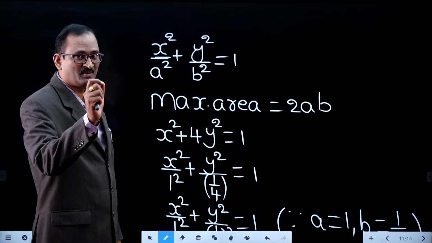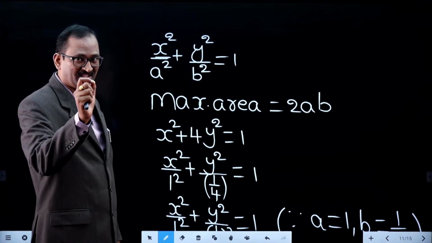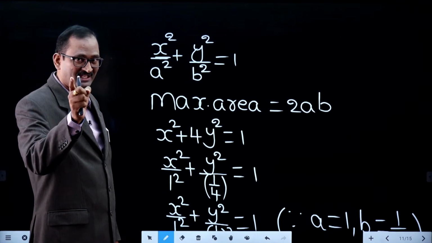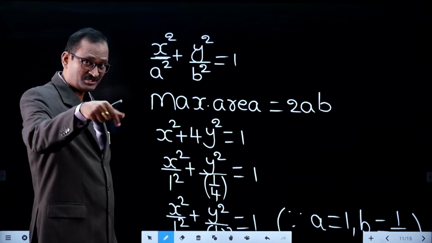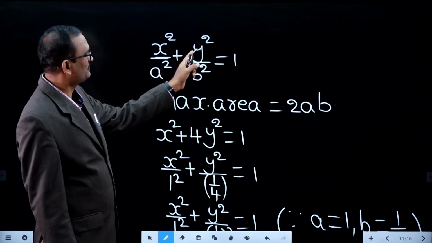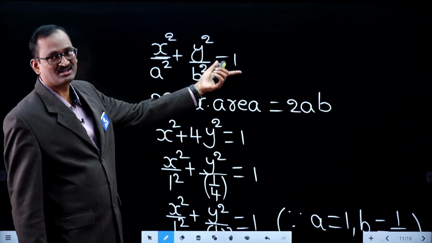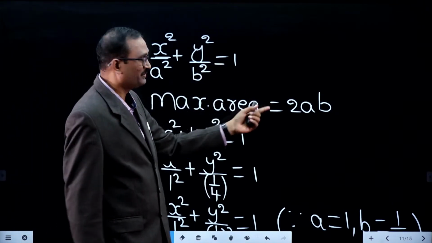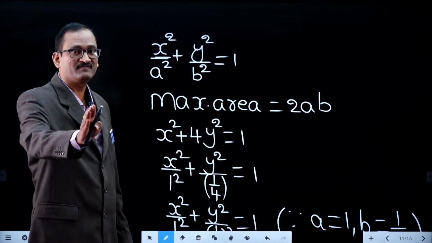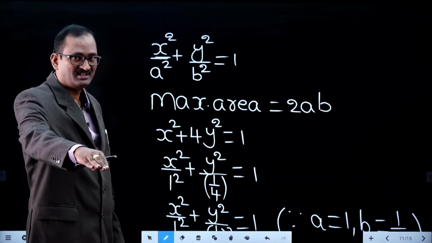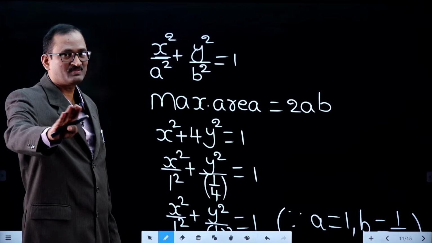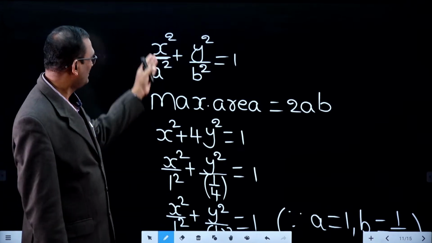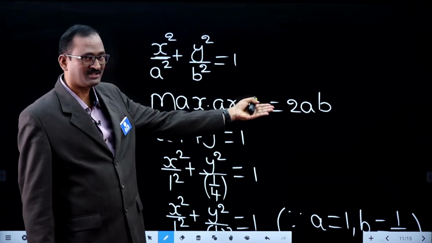Find the maximum area of a rectangle that can be inscribed inside the unit circle x square plus y square equal to 1. How much is it? Answer 2, because a value 1, b value 1. Unit circle means a circle of radius 1, center at 0, 0. X square plus y square equal to 1 means a value 1, b value 1, answer 2.